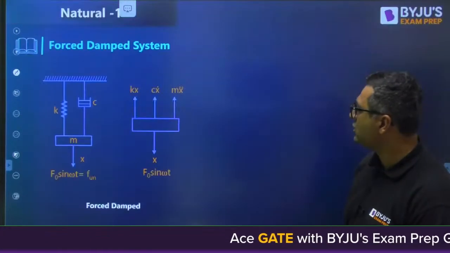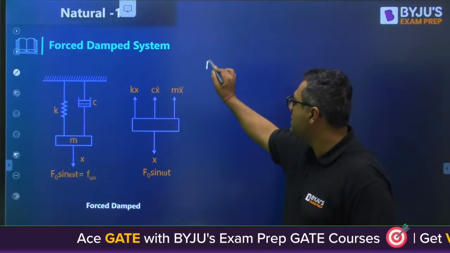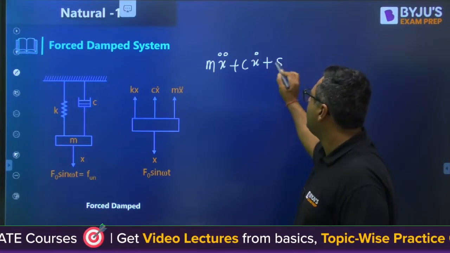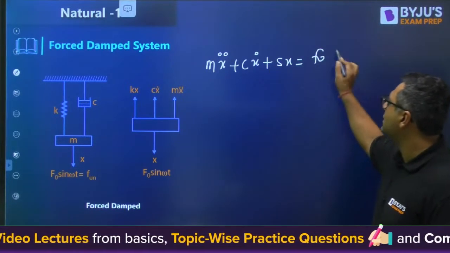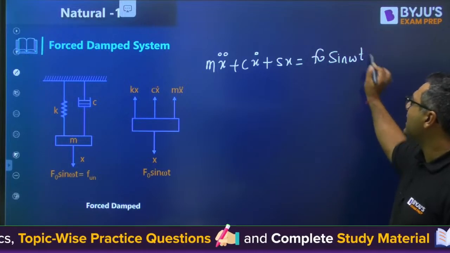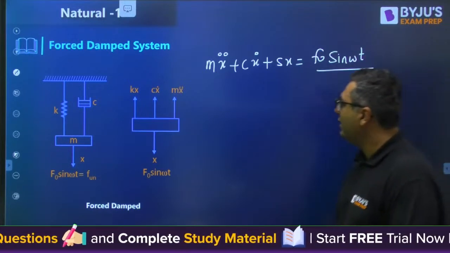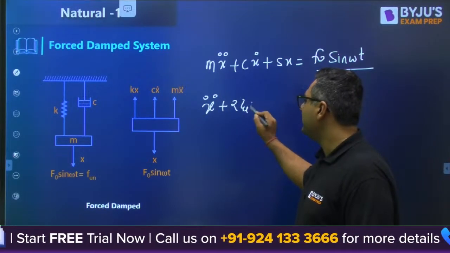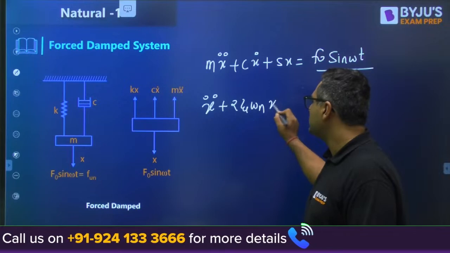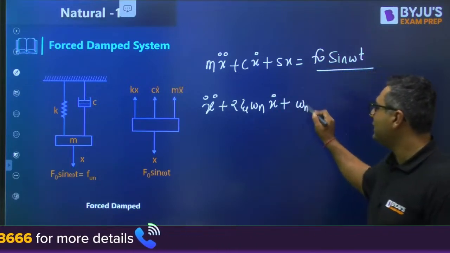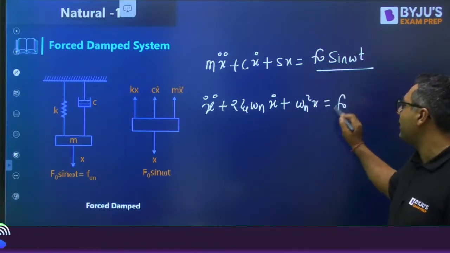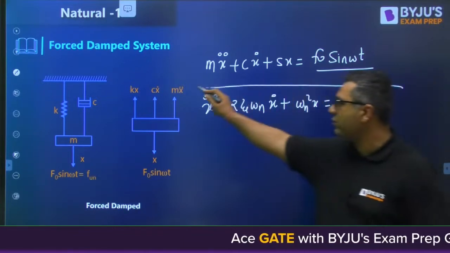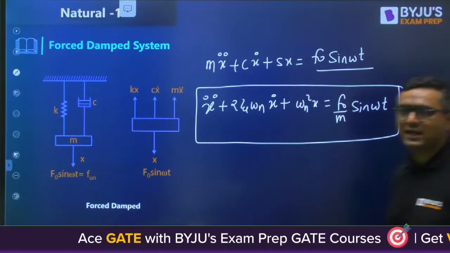I am going for the equation for that, don't worry. The equation is m x double dot plus c x dot plus s x equals F naught sin omega t, because that force will be a harmonic function. We can also write the equation as x double dot plus 2 zeta omega n x dot plus omega n square x equals F naught by m sin omega t. Here the left hand side is the same as that of the damped vibration system, but the right hand side is different.